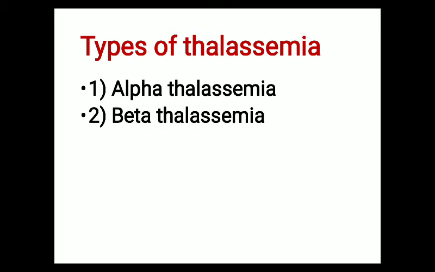In case of beta thalassemia, what will happen? The synthesis of the beta globin chain of hemoglobin will get reduced, or a very negligible amount of beta globin chain will be synthesized. In this condition, 4 alpha chains will form the hemoglobin tetramer, and RBCs containing such hemoglobin will be non-functional. So broadly we can classify thalassemia into alpha thalassemia and beta thalassemia.